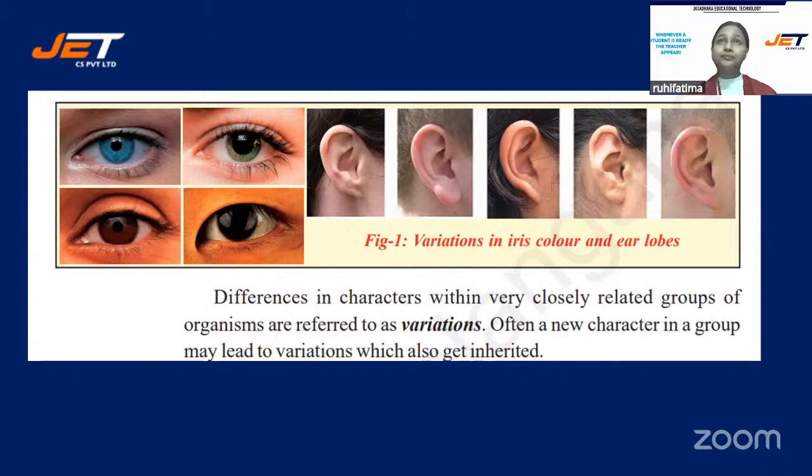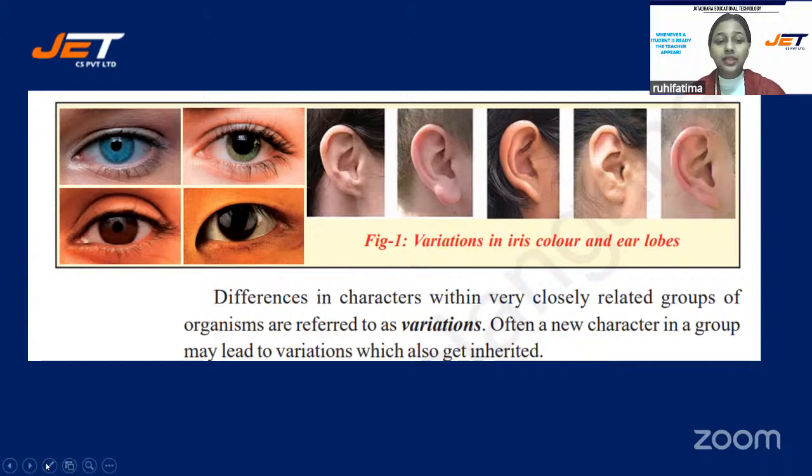What is the meaning of inheritance? Some characters that you are taking from your parents. For example, the color of the skin. Suppose your parents are fair, and you are also fair. So your color has been inherited. But suppose the parents are not fair, but the child becomes fair. How is that possible?